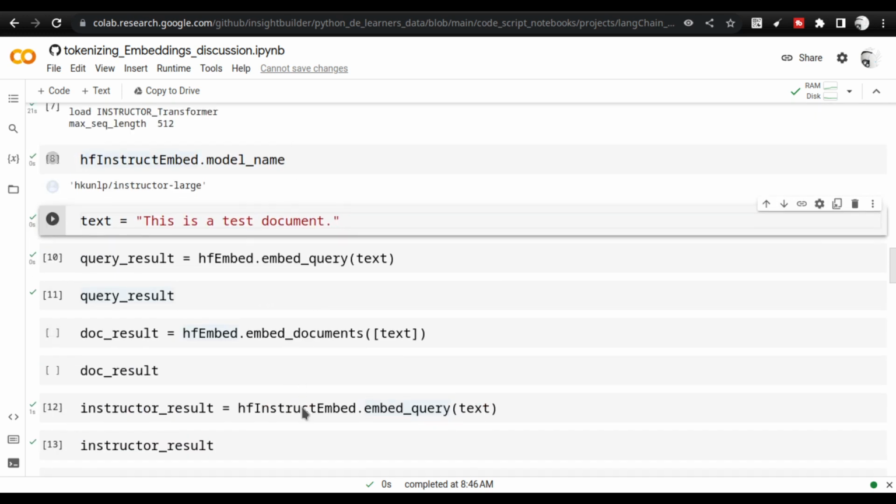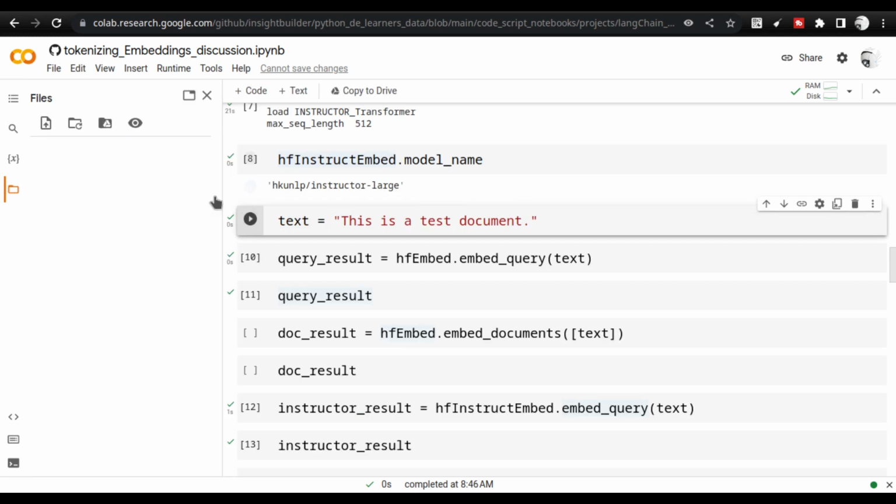So till now I have only shown you how embedding works. I have not shown you how tokenizing works or how text splitting works. So let us go into that. But for that, you have to first of all get the file. So you need to actually take a look at the repo.